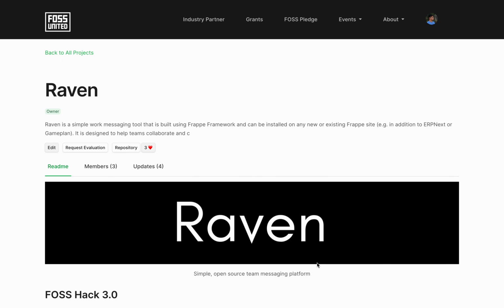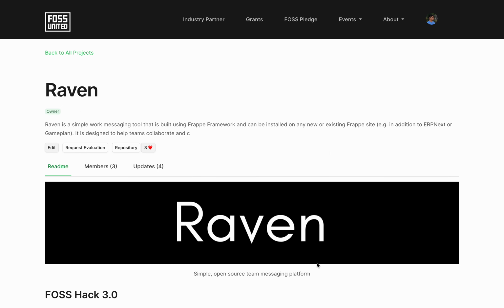Hi. So we built a tool for messaging called Raven. We were using Slack at our workplace, but a lot of users weren't really using Slack. And if you look at Slack's pricing model, it's charged at $8 a user a month, regardless of whether the user actually uses it or not.